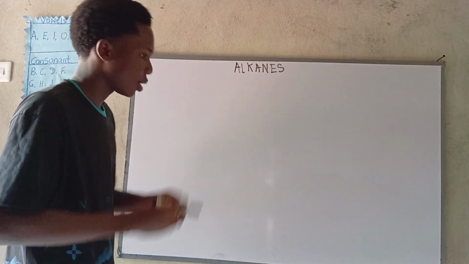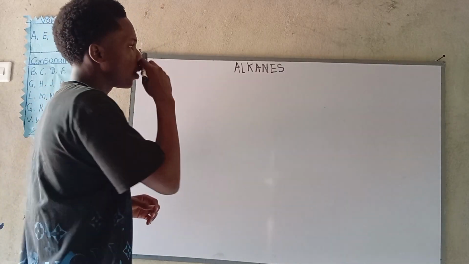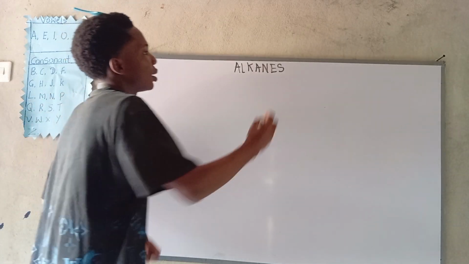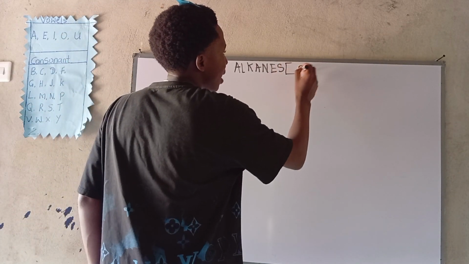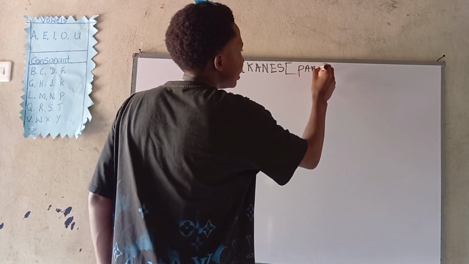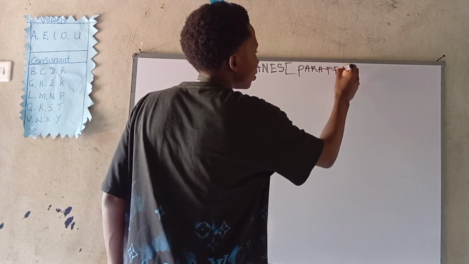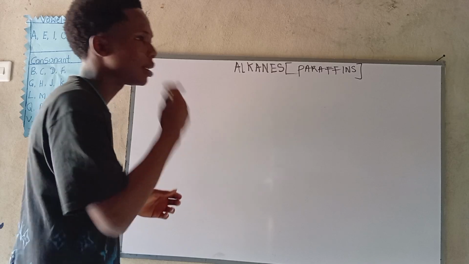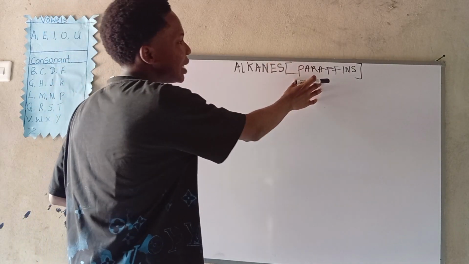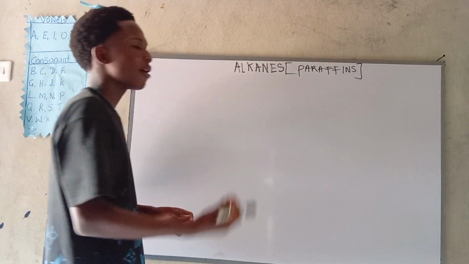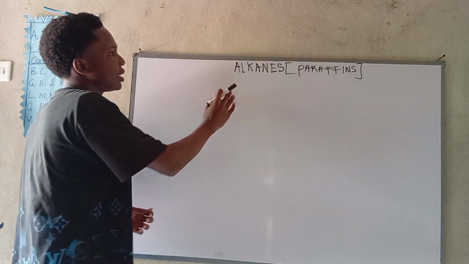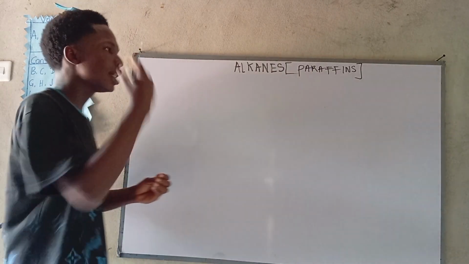All right, so now let's move on. The alkanes can also be called what? Paraffins. That's the first thing you have to note about alkanes. It's also called the paraffins. What does paraffin mean? It's a foreign language. Paraffin means little affinity. From the words little affinity, you can have a glimpse of an idea of what we're talking about. But now let's move forward.